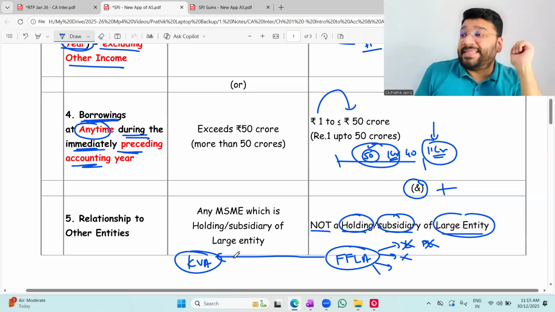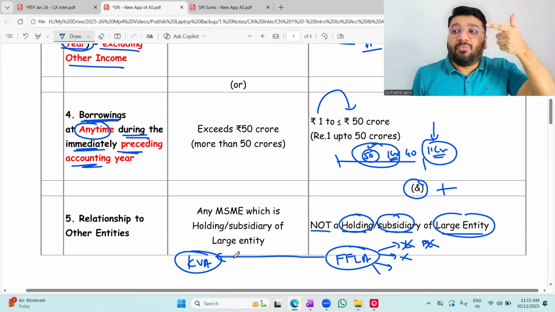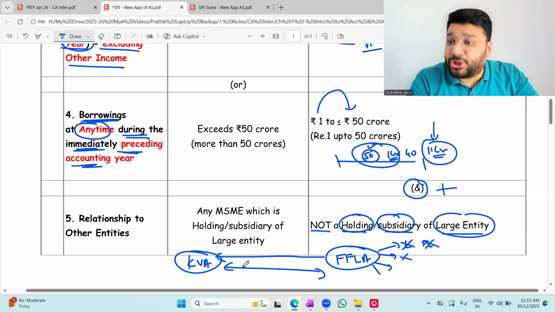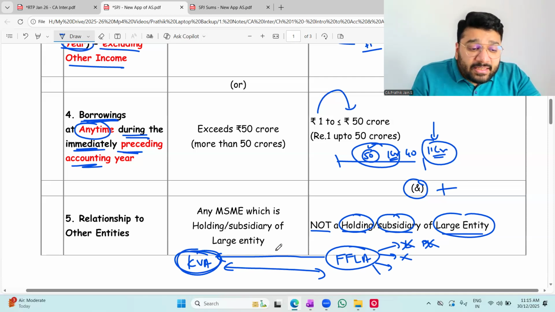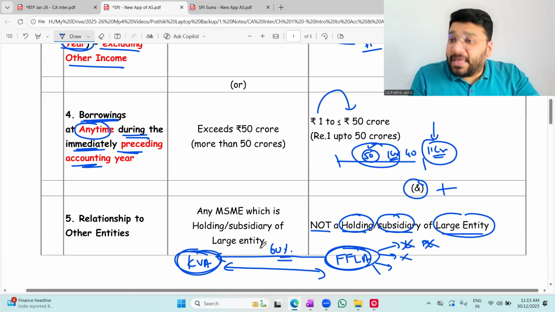Here we are not talking about AS 18. We are talking about holding and subsidiary. For holding and subsidiary, the meaning of control is the same. The first two are what? Voting power more than 50%. Power to compose. So here between KBA and FFLA, if there is any holding subsidiary relationship, KBA has invested 60% money in FFLA. 60% of the capital of FFLA is coming from where? KBA. So KBA is a holding company of FFLA.